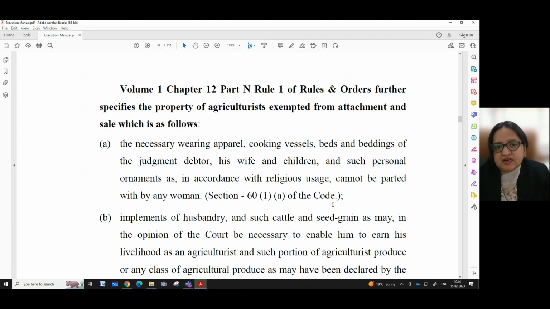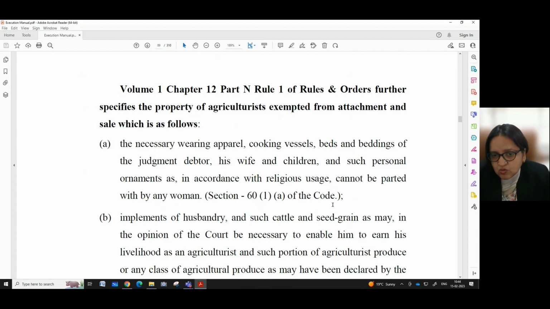Volume 1, Chapter 12, Part N, Rule 1 of the Rules and Orders further specifies the property of an agriculturist exempted from attachment and sale, which is as follows. The necessary wearing apparel, cooking vessels, beds and bedding of the judgment debtor, his wife and children, and such personal ornaments as in accordance with religious usage cannot be parted with by any woman.